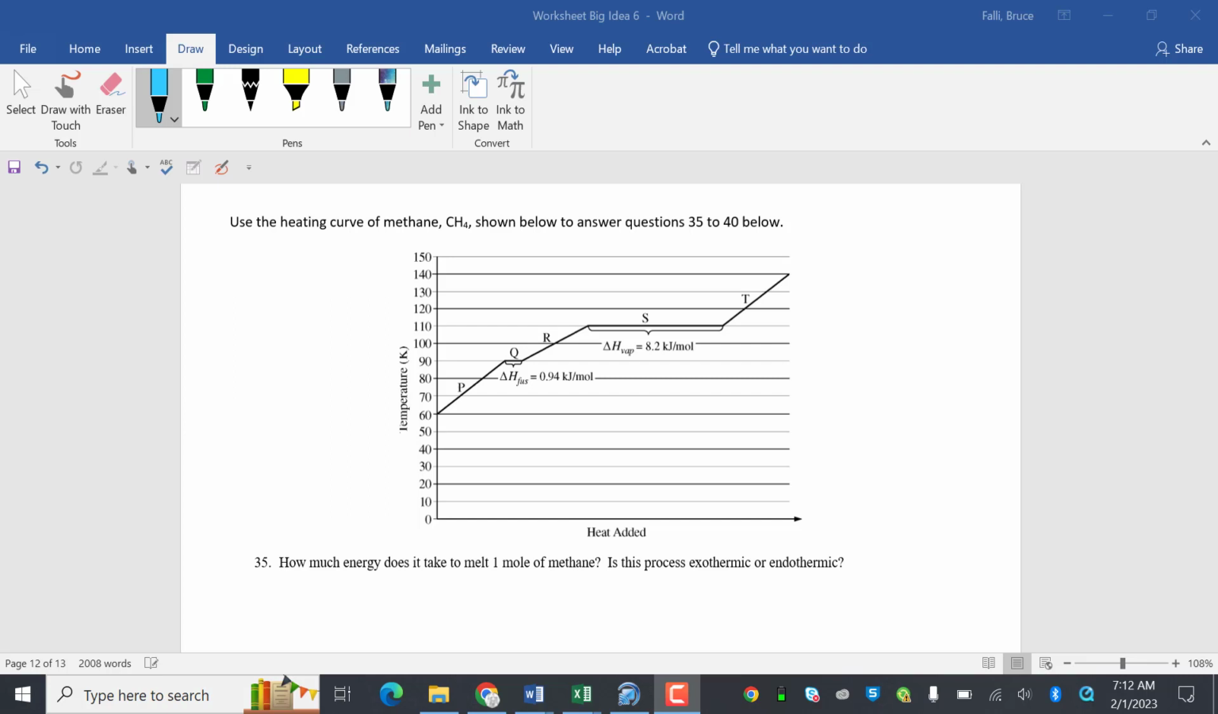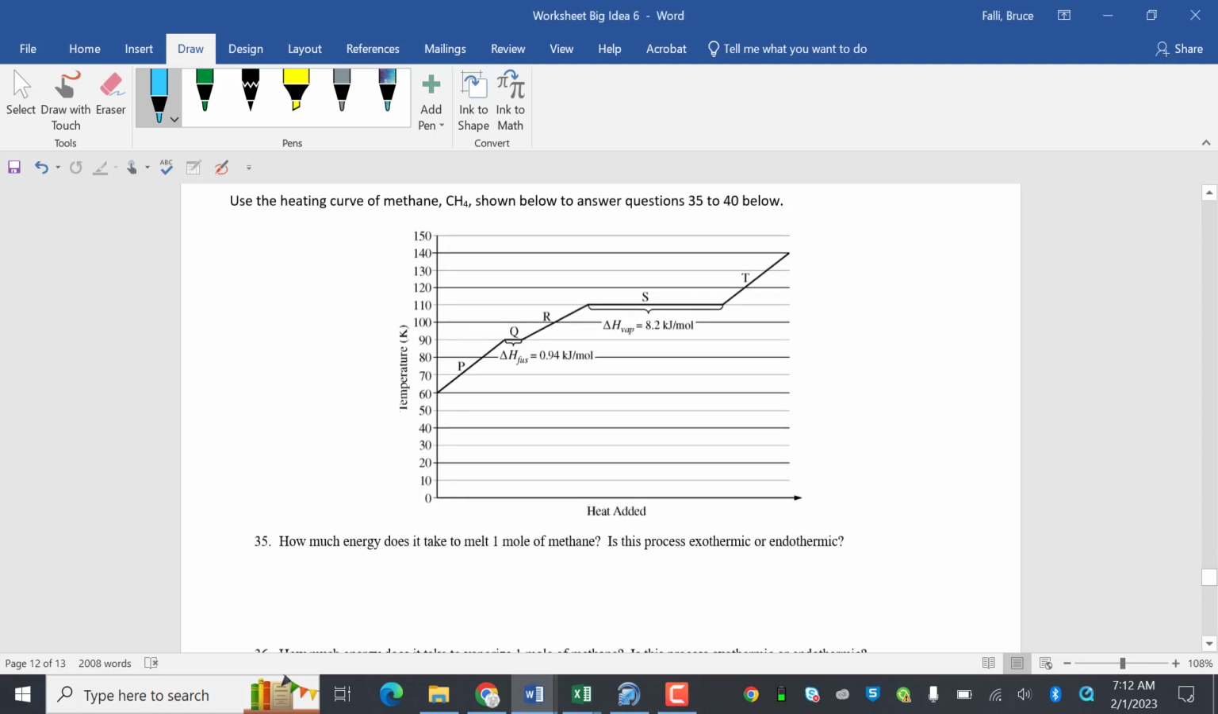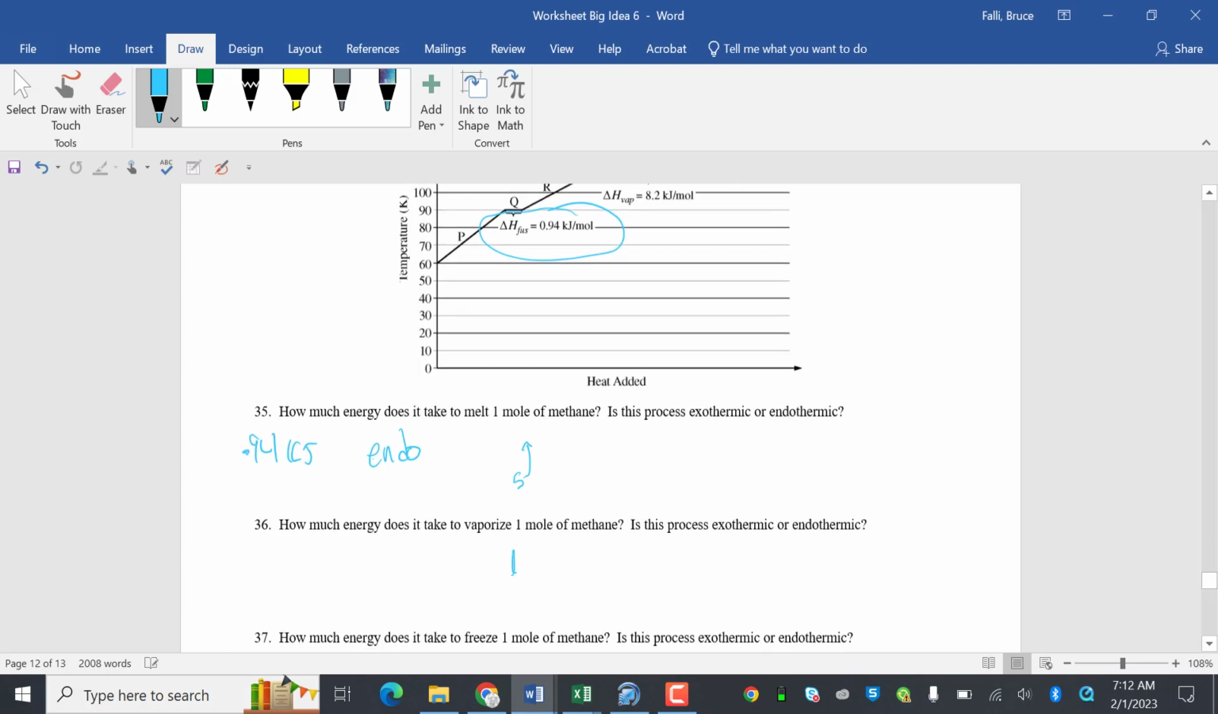Use the heating curve of methane to answer questions 35 through 40 below. How much energy does it take to melt a mole of methane? Melting is this right here: 0.94 kilojoules per mole. So for 1 mole, 0.94 kilojoules. It is endothermic because if you're melting it, you're going from a solid to a liquid. See how that's going up in energy? So it has to absorb energy.